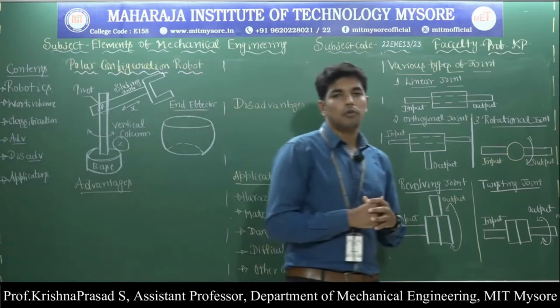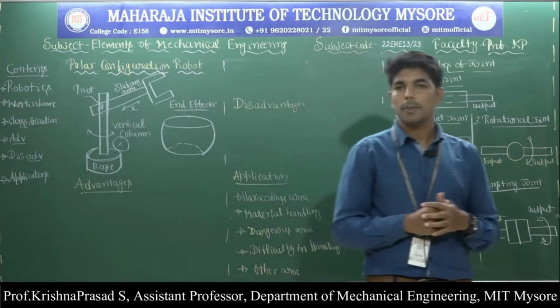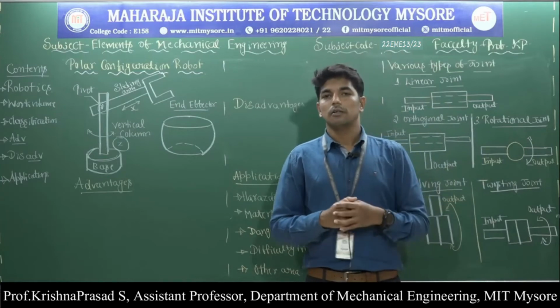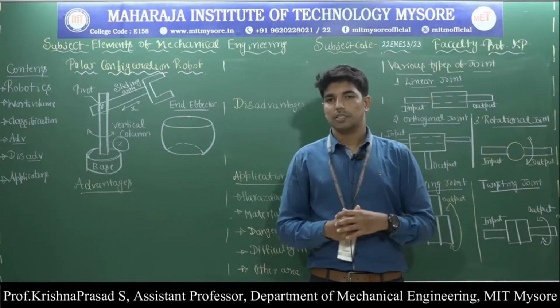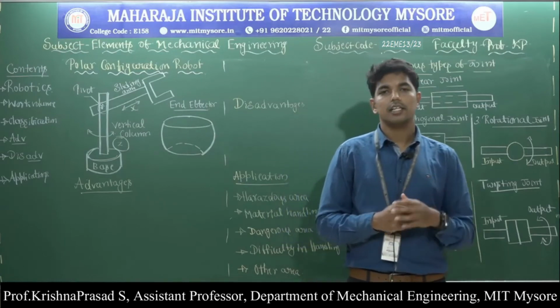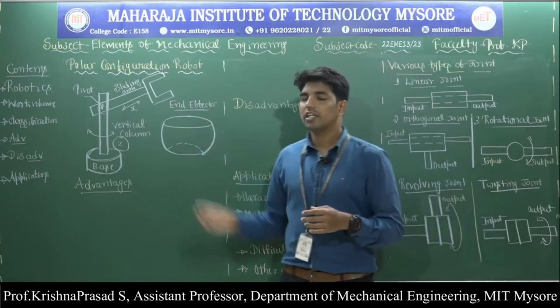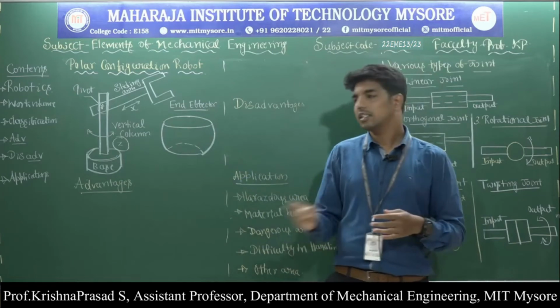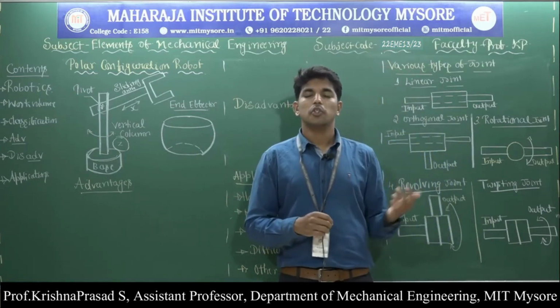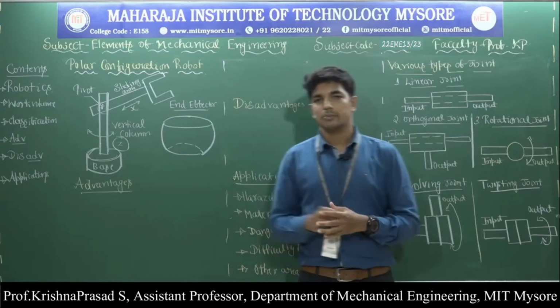There are mainly four types. The first one is called the Cartesian configuration robot, where the motion of the robot traces a rectangular workspace. Then in the cylindrical configuration, the motion of the robot traces a cylindrical workspace. In the polar configuration, the motion of the robot traces a partial sphere, and in the jointed arm configuration, the motion of the robot traces a complete sphere.